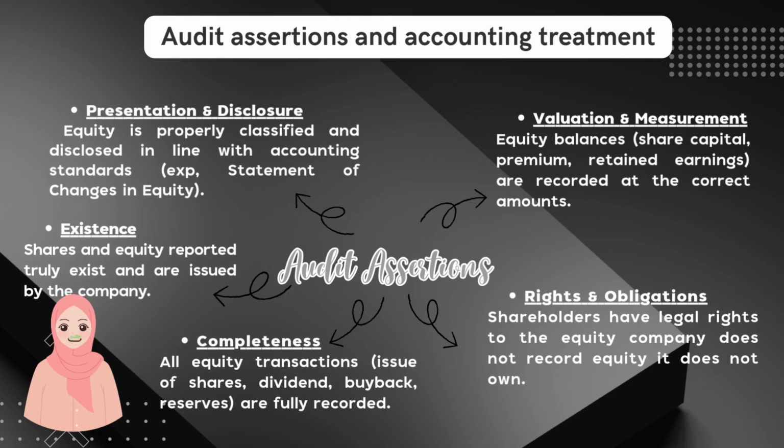After that is completeness. All equity transactions such as issue of share, dividend are fully recorded. Next is existence. Share and equity reported truly exist and are issued by the company. The last one is presentation and disclosure. Equity is properly classified and disclosed in line with accounting standard. Examples, statement of changes in equity.